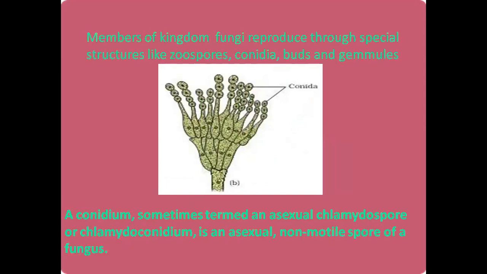In this slide you can see a fungus. Here you can see round structures, and I have labeled them as conidia. Conidia are also one of the important asexual reproductive structures. These are sometimes called chlamydospores or chlamydoconidia. These are non-motile spores of a fungus. So this is also one of the asexual types of reproduction adopted by fungi.